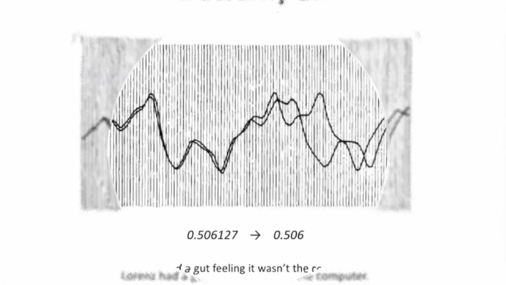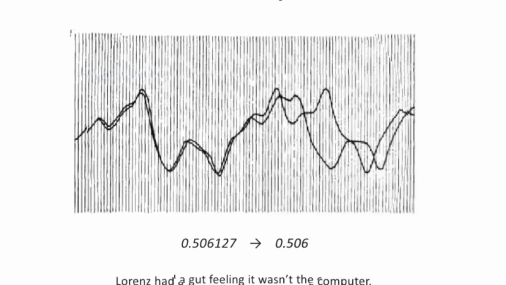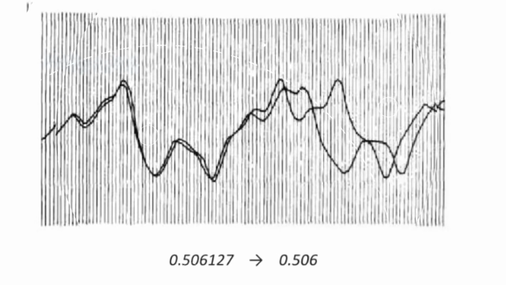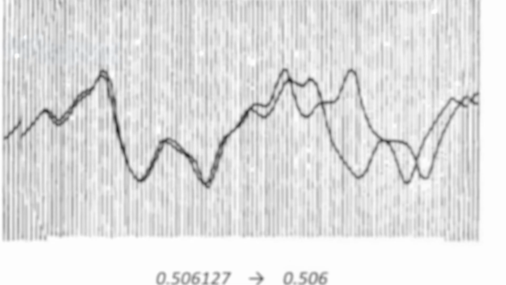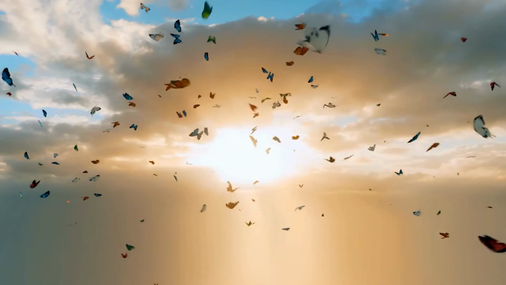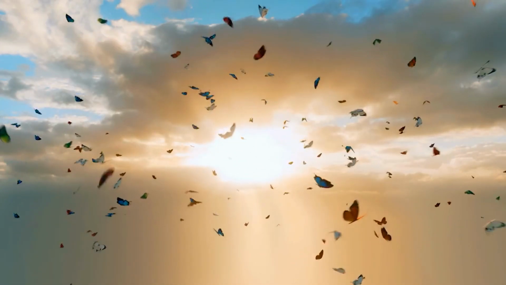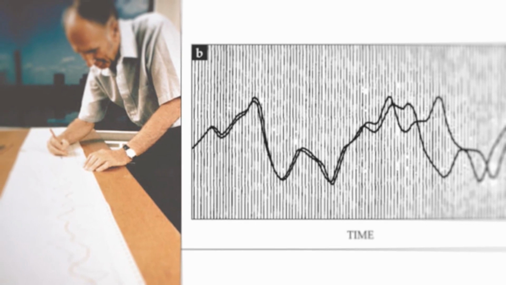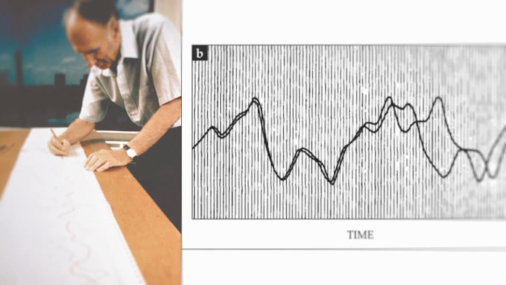So, while Lorenz had started the second run of the program with the number 0.506, the original run had used the number 0.506127. A difference of 1 part in 1,000th had a drastic effect. This is the sort of difference that a flap of a butterfly's wing might make to the breeze on your face. The starting weather conditions had been virtually identical. The two predictions were anything but. Lorenz had found the seeds of chaos.